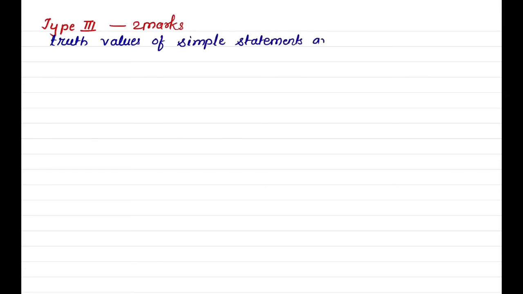Next type of question is for 2 marks. Truth values of simple statements are given and we have to find the truth value of compound statements.